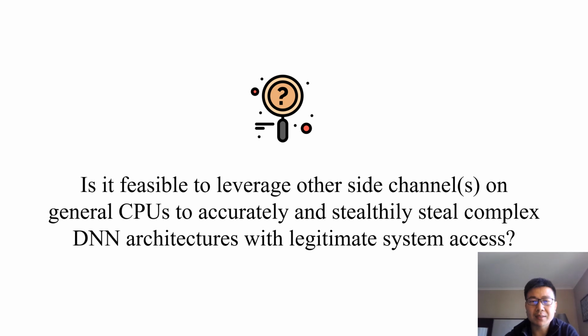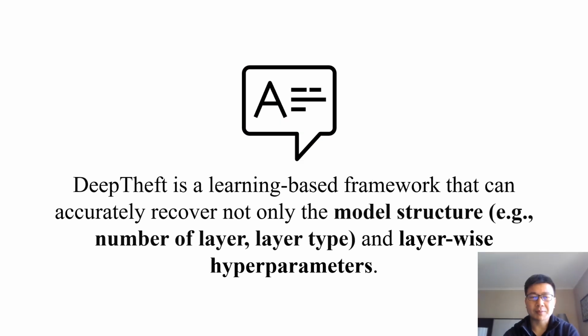To this end, we ask the following research question. Is it feasible to leverage other side channels on general CPUs to accurately and steadily steal complex DNN architectures with legitimate system access? We then propose DeepTheft. DeepTheft is a learning-based framework that can accurately recover not only the model structure, for example, the number of layers and layer type, but also layer-wise hyperparameters. In fact, DeepTheft can incorporate any side channel information as long as such information is like a time series signal.